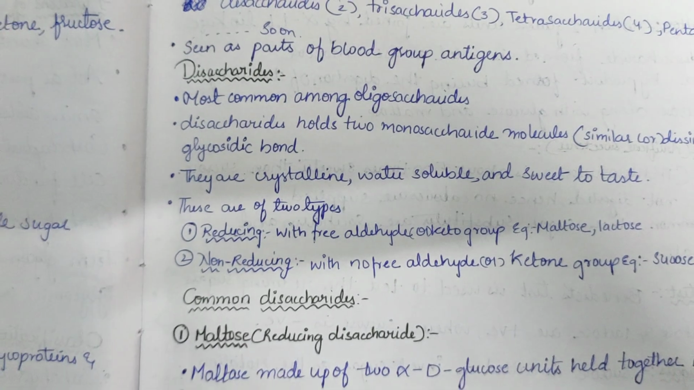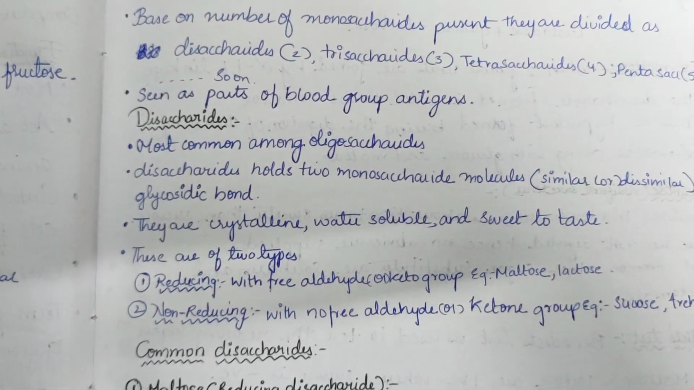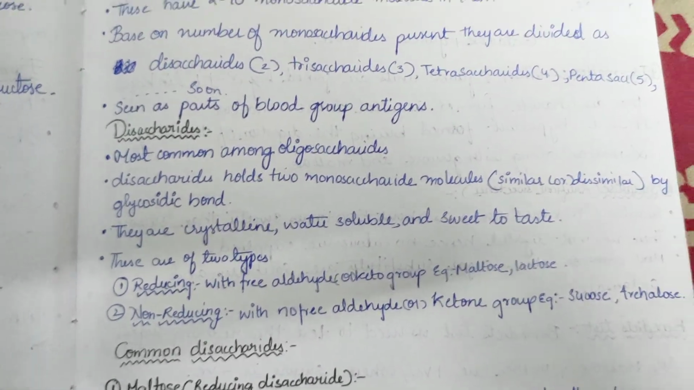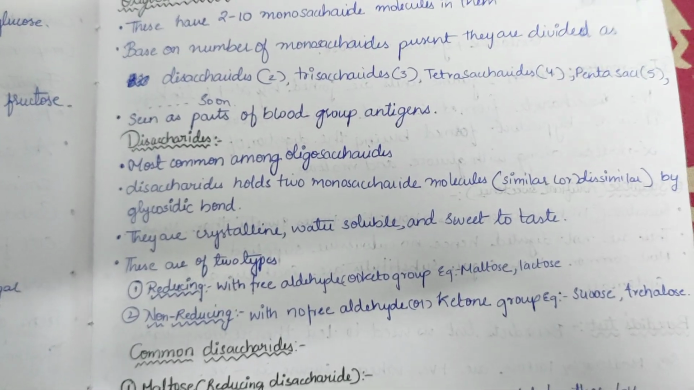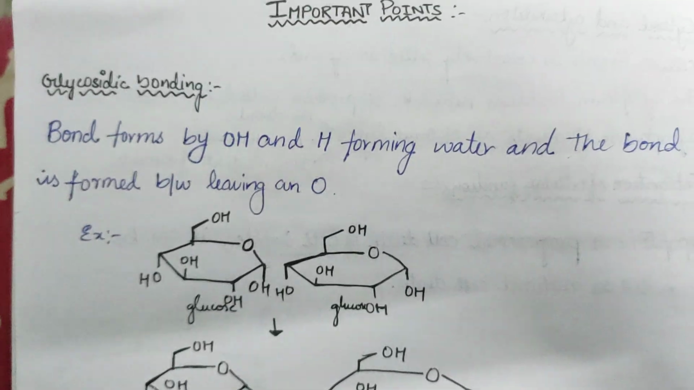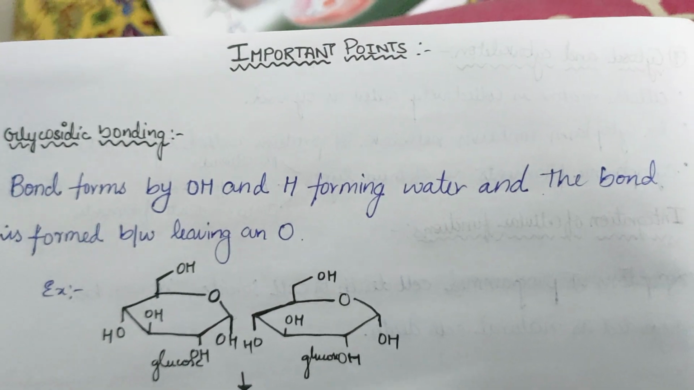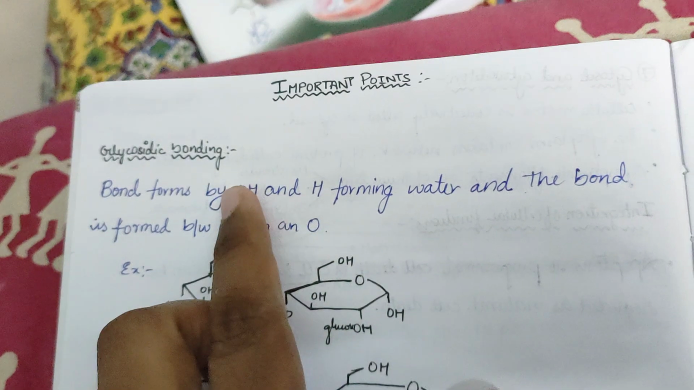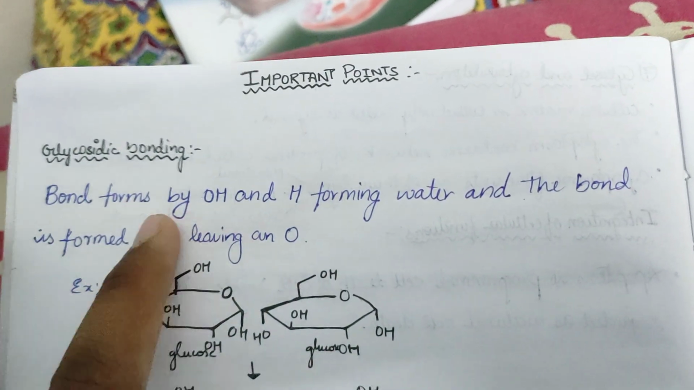Now disaccharides. In oligosaccharides, the most common is disaccharides. Disaccharides hold 2 monosaccharide molecules which may be similar or dissimilar, and they are attached through a glycosidic bond. Now let us understand the glycosidic bond. Here we can see the glycosidic bond forming by OH and H, and water will be formed by the combination of these two, whereas they leave an oxygen.